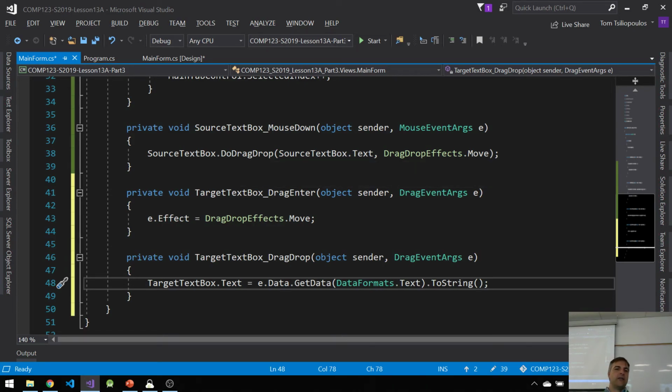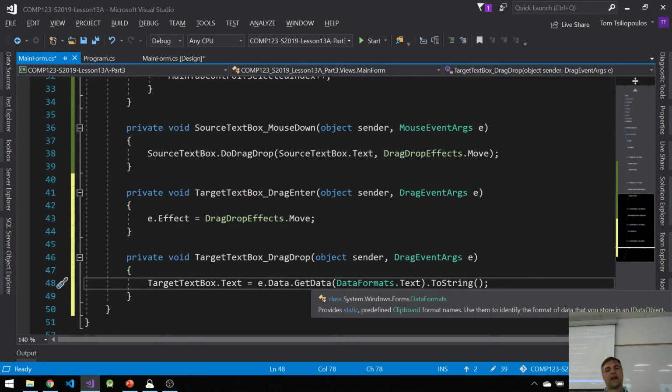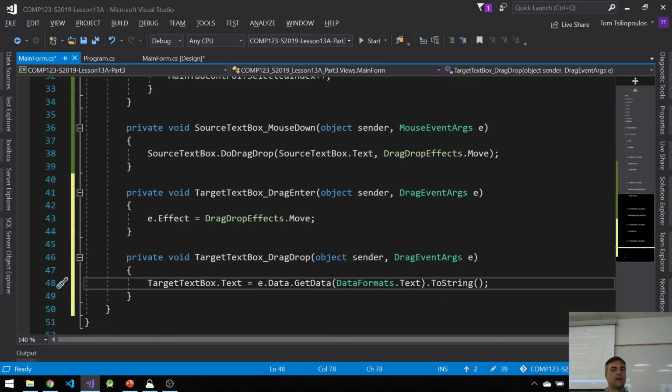All right, and then I drag over, and when I enter the target, this starts taking place. The move special effect. And then when I drag drop, when I let go of my mouse, it copies the data that I got from my source, converts it to text, converts it to a string, and then hands it into my target text box.text. Now, unless I tell it to, it's not going to delete it here. It's just going to move the data. Let's see what happens.